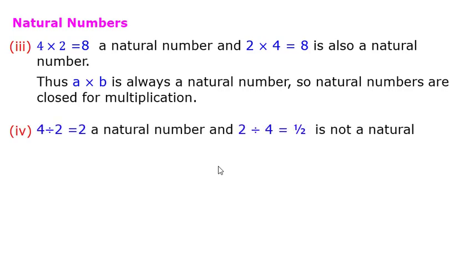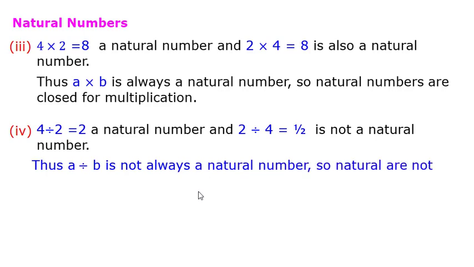Division: if I divide 4 by 2, it gives me 2, which is a natural number. So if I divide one natural number by another natural number, in this example I am getting a natural number. But if I divide 2 by 4, then 2 divided by 4 gives me 1 upon 2 or 0.5, which is not a natural number. So a divided by b is not always a natural number. So natural numbers are not closed for division.